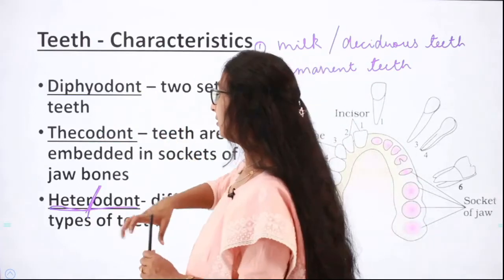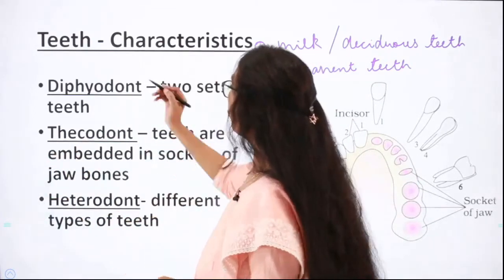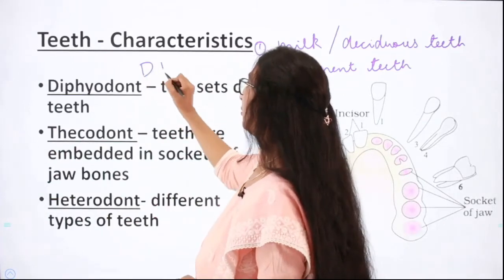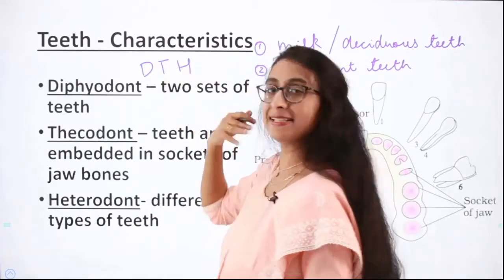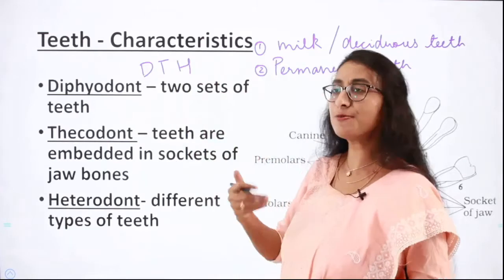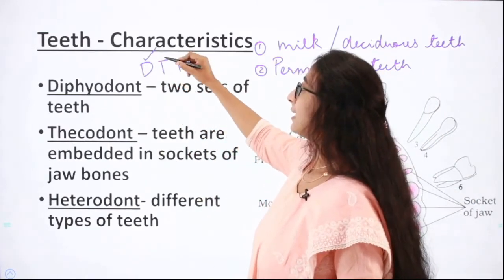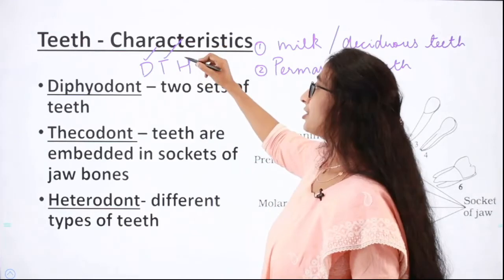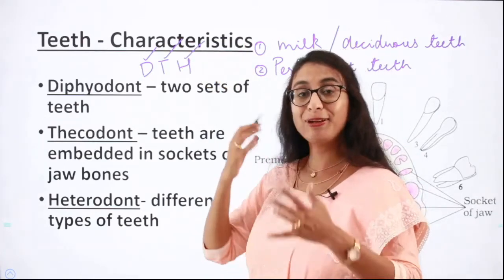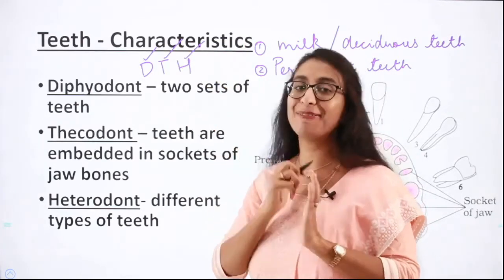At least make a short form like DTH. We all can remember DTH very easily, right? We all have a DTH connection in our homes. So you can remember it like this: D stands for diphyodont, T stands for thecodont and H stands for heterodont. If you remember this short form, you will never forget it.